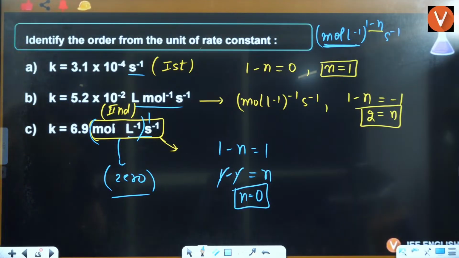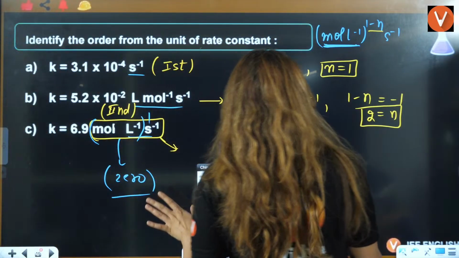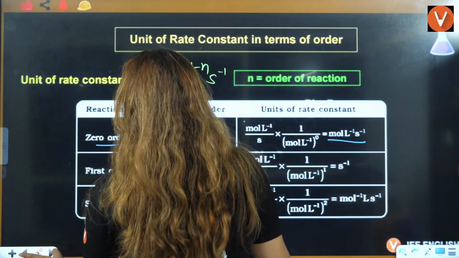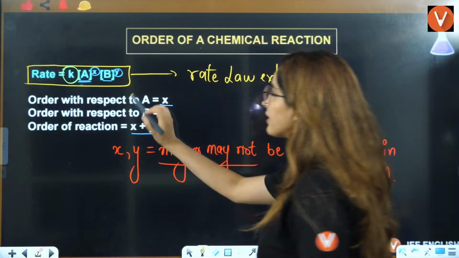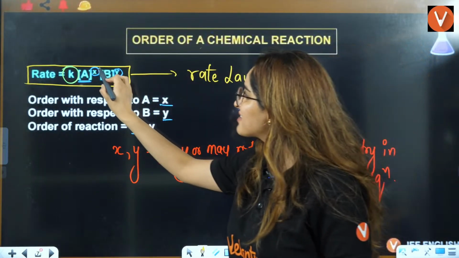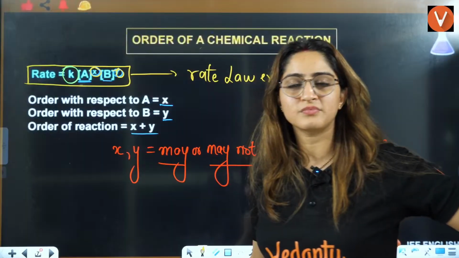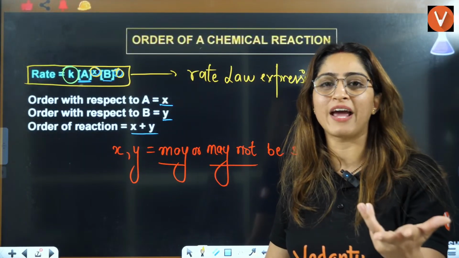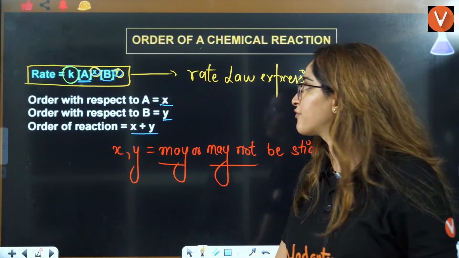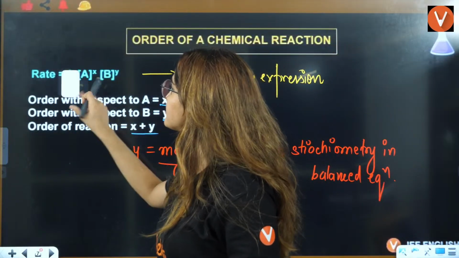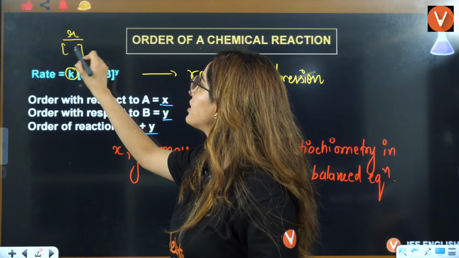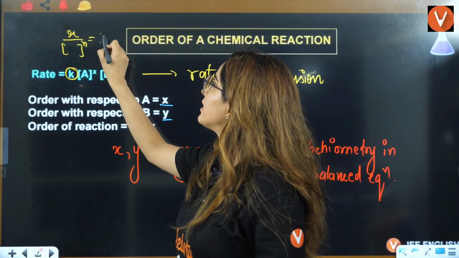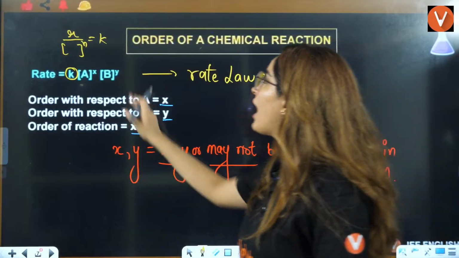Ma'am, why do the units of the rate constant change for some reactions? See, why are the units changing? If you see the rate law expression, this x and y is changing, no? In a first order reaction, x and y are different. In a second order reaction, x and y are different. And what is this rate constant? Rate constant is rate divided by concentration raised to the power of order, right? So that's why you have these units.